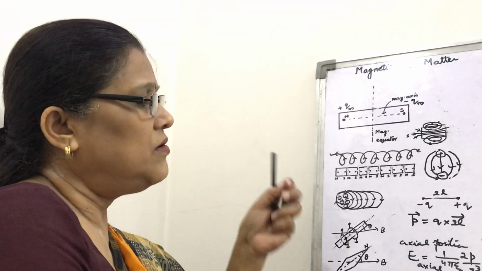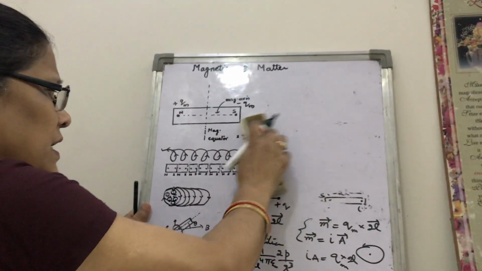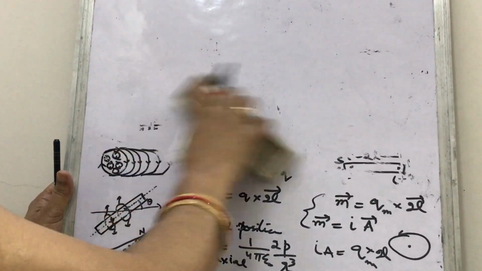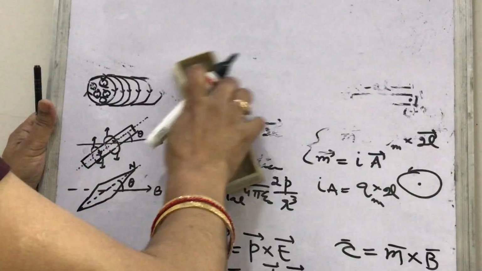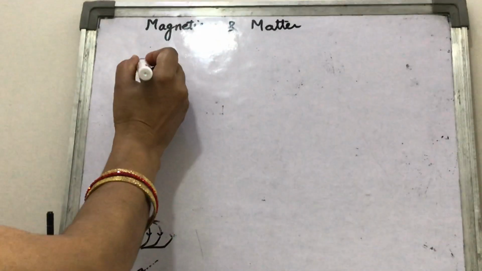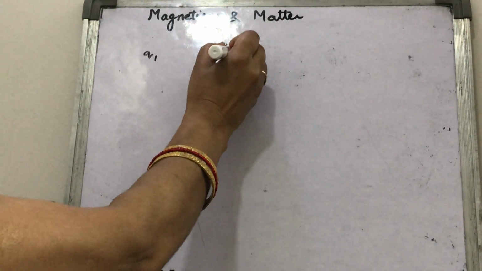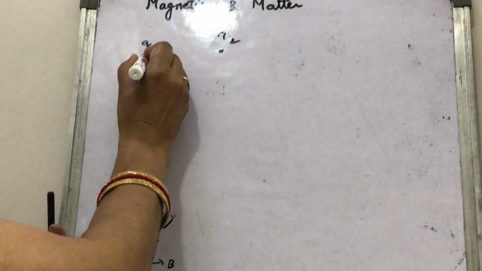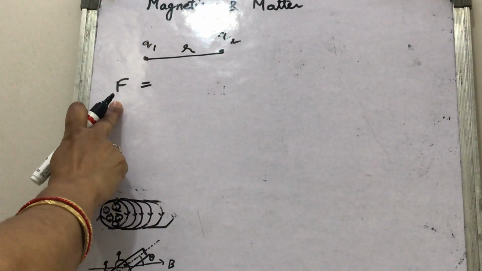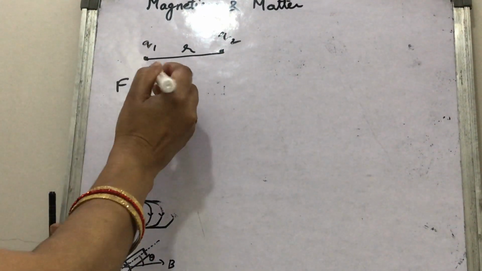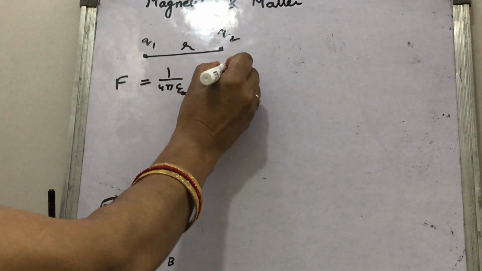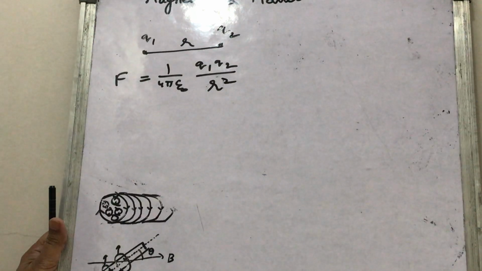One more relation, look, in case of Coulomb's law. It is written in electrostatics that if there are two point and stationary charges Q1 and Q2, placed at a certain distance r apart, then Coulomb's law says that the electrical force of attraction or repulsion is equal to 1 upon 4 pi epsilon naught Q1 Q2 upon r square.